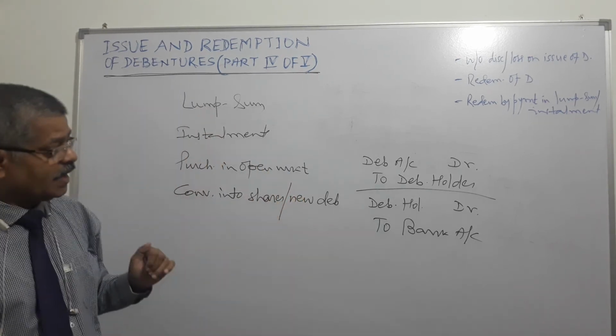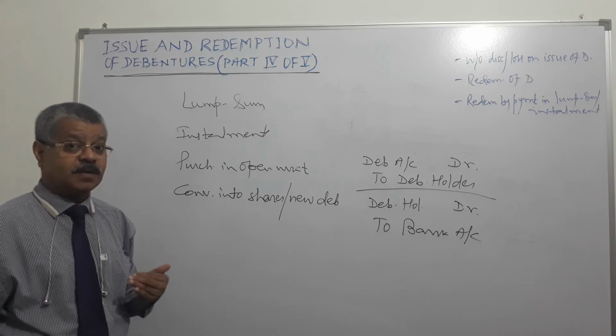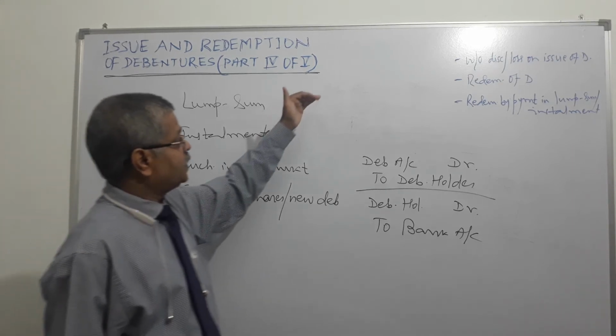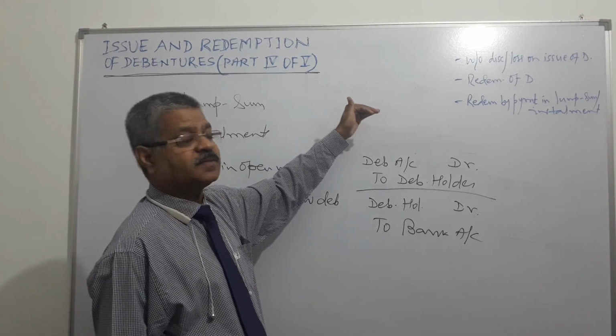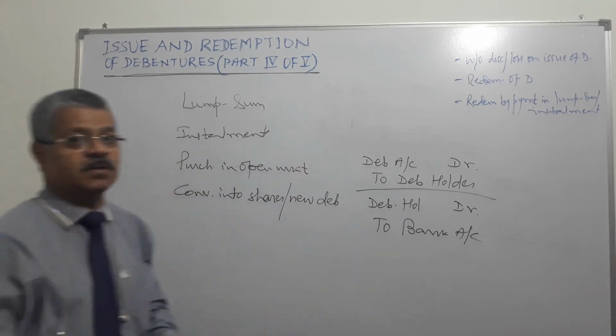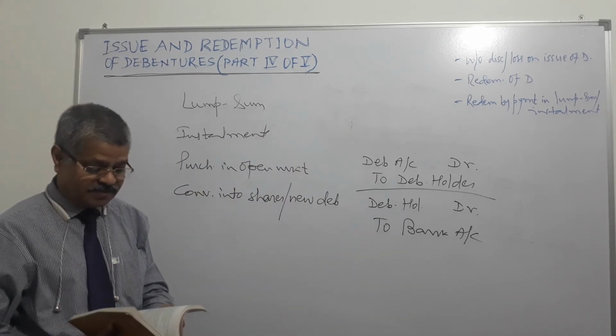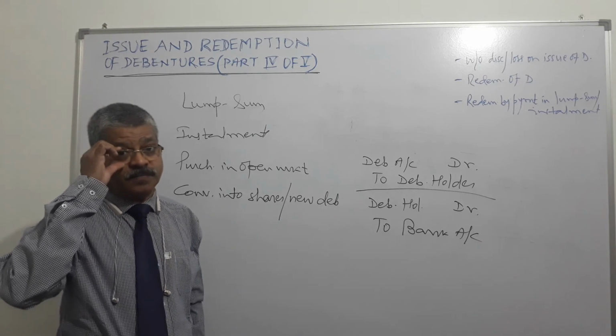Right? And in case of being redeemed out of capital, then debit debenture account, credit debenture holder. Second entry, debit debenture holder, credit bank account. It is as simple as that. And rules, regulations we have already covered.